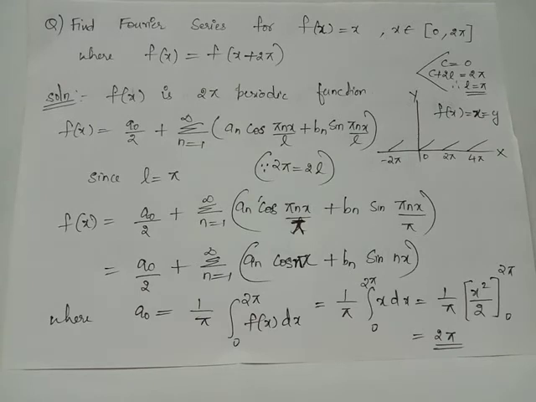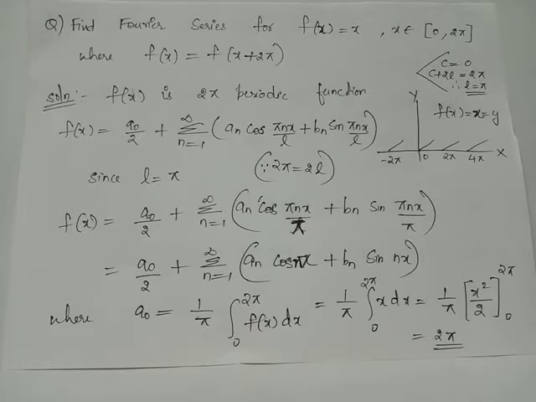Thus, f of x becomes a naught by 2 plus summation n ranges from 1 to infinity a n cos pi n x by pi plus b n sin pi n x by pi, which becomes a naught by 2 plus summation n ranges from 1 to infinity a n cos nx plus b n sin nx. We have this for the range x belongs to 0 to 2 pi, where l equals pi.